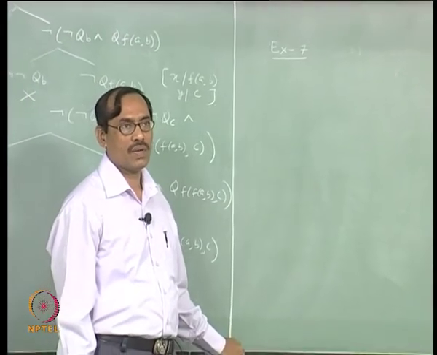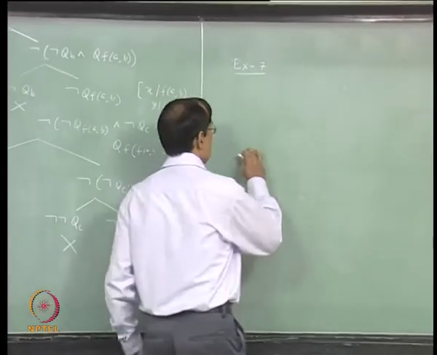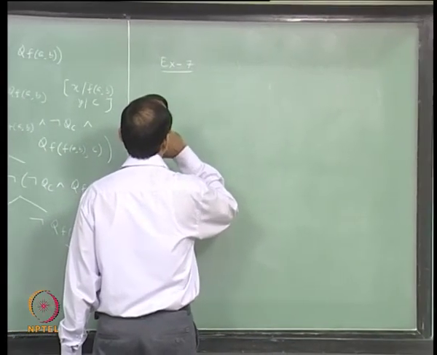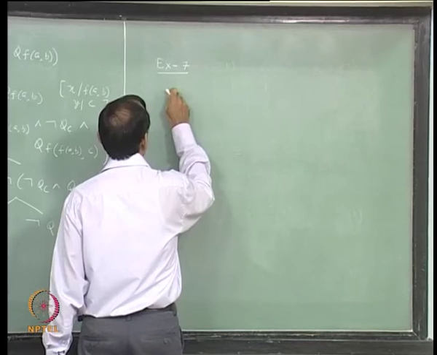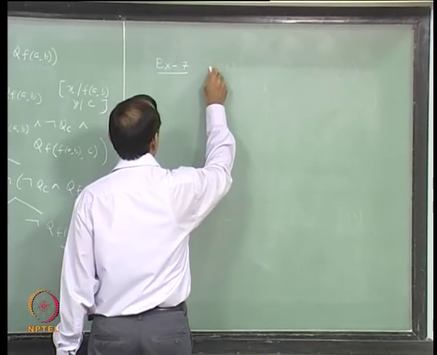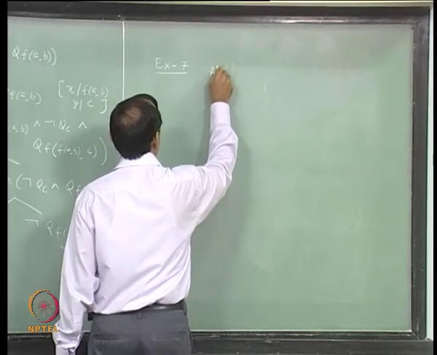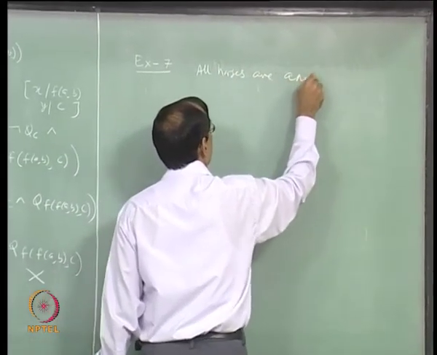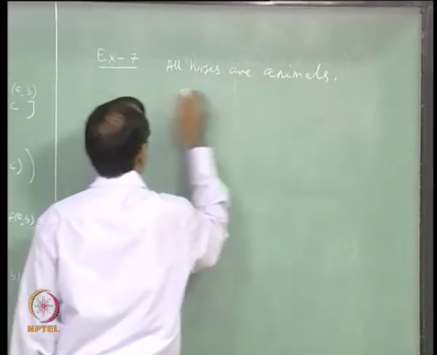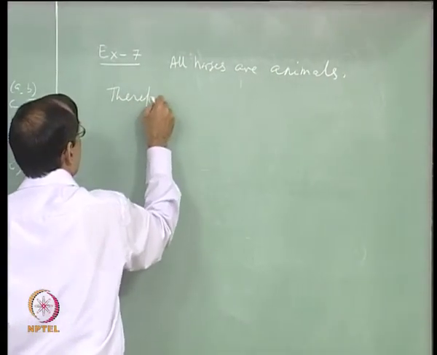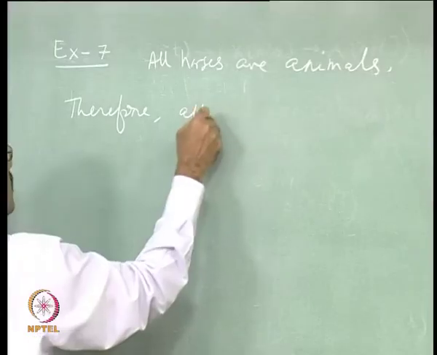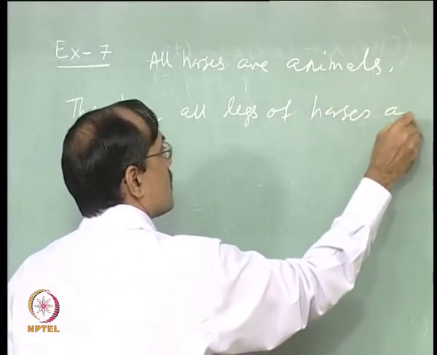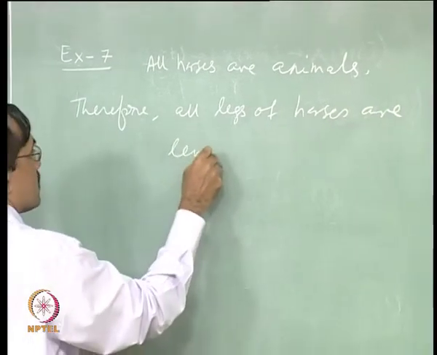Okay, let us take one more example. Okay, you can try De Morgan's example, right. All horses are animals, therefore, all legs of horses are legs of animals.